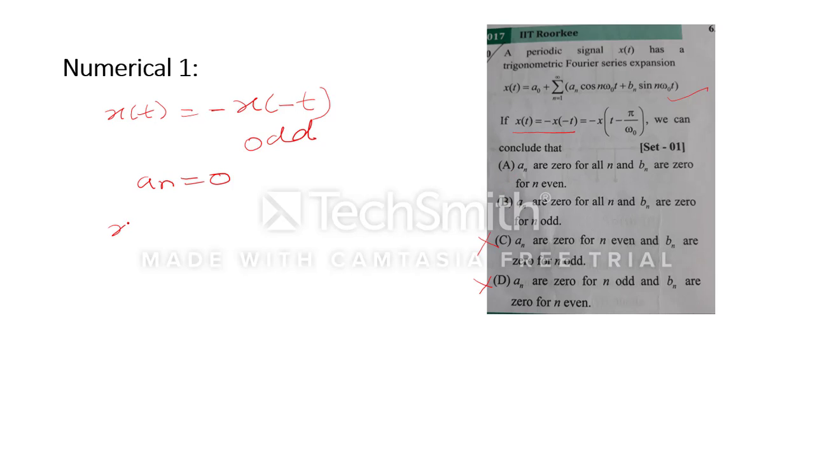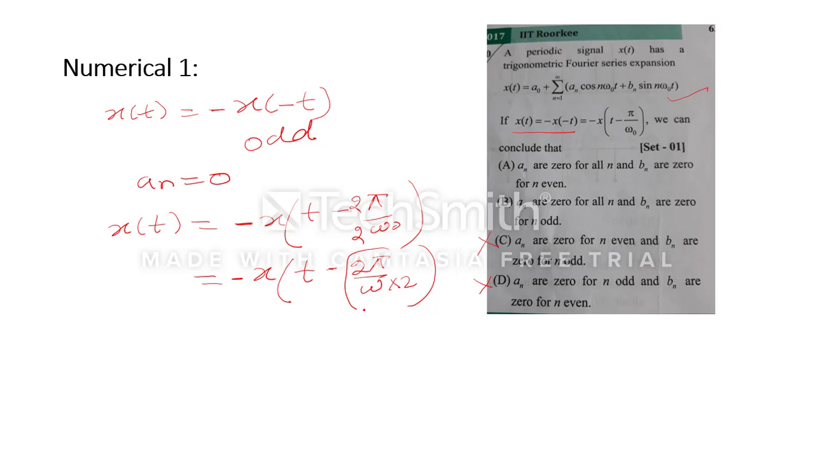For that we will write x(t) is equal to, the second condition, minus x(t minus pi by omega naught). This is given. If we multiply the numerator and denominator by 2, we can also write x(t minus 2 pi by omega naught by 2). We know that T0 is nothing but 2 pi by omega naught, that is the time period is equal to 2 pi by omega naught. So we can also write that x(t) is equal to minus x(t minus T0 by 2).